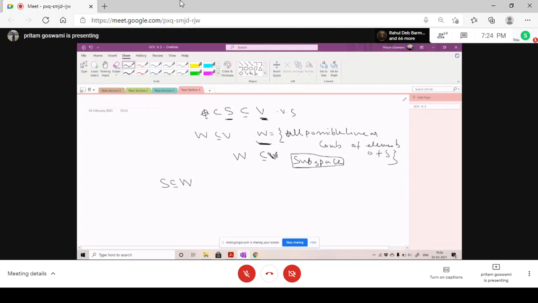You can prove that W is a subspace of V. The proof is given in the book. If you're interested, you can check.